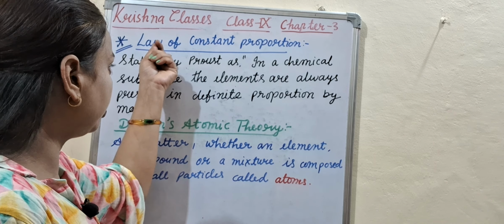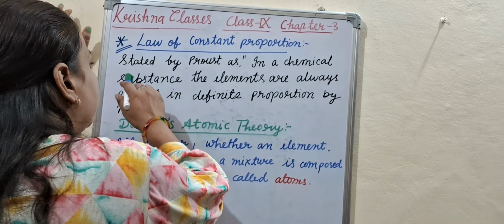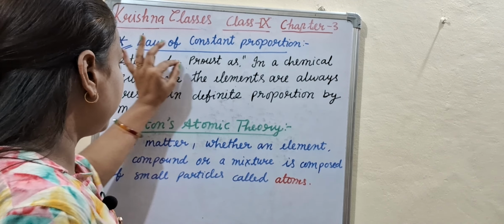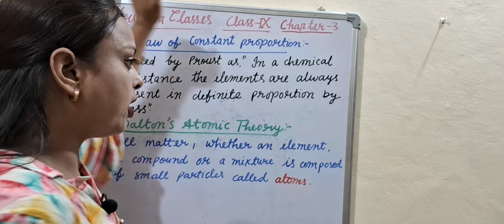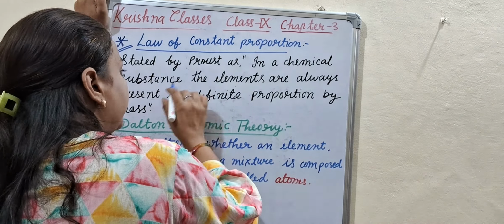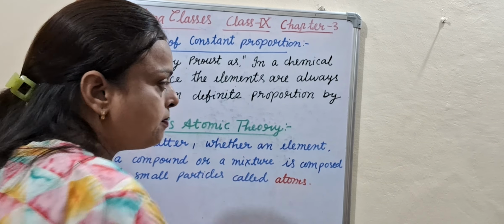What is today's class? Law of constant proportion. This is today's topic. This law was stated by Proust. According to this law, in a chemical substance, the elements are always present in definite proportion by mass.